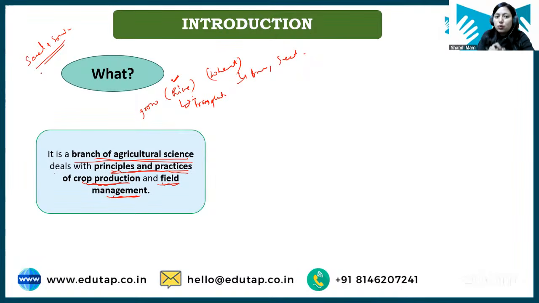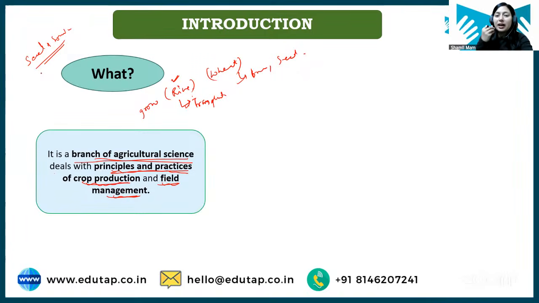We need to understand each crop. Like we need to understand the growing temperature of each crop, in which season we can grow this crop, in which season this crop is harvested. When does this particular crop need water the most? What are the critical stages where the requirement of water is high? What kind of nutrients should be applied? Yes, very good, Tanmay. What kind of nutrients should be applied to rice?